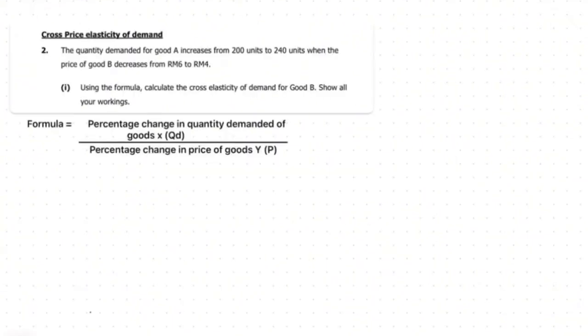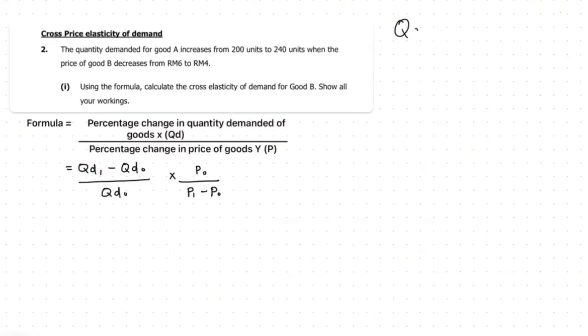Answer for question number 2, part 1: we will be using the formula of cross-price elasticity of demand. The formula is QD1 minus QD0 divided by QD0, times P0 divided by P1 minus P0.